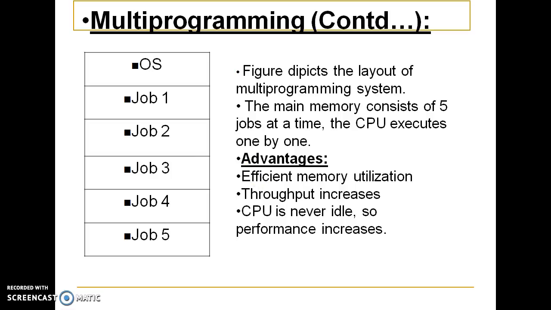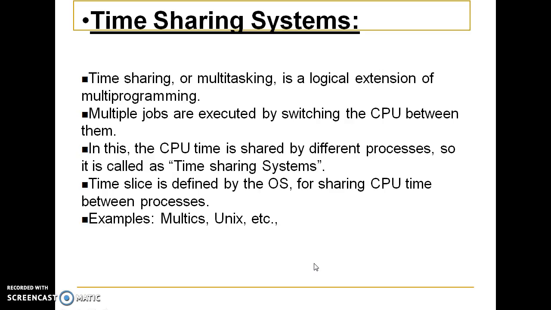At a time, all five jobs are situated in the main memory, and all the jobs will be picked up one after one by the OS and switched and thrown to the CPU for execution. Advantages: efficient memory utilization, throughput increases, CPU is never idle, so performance increases.